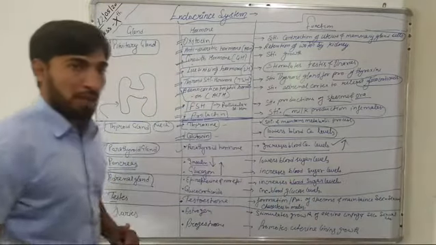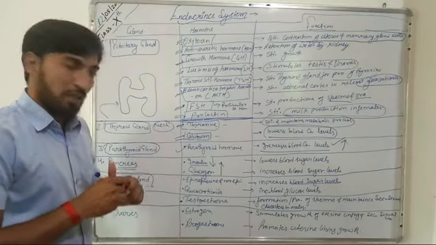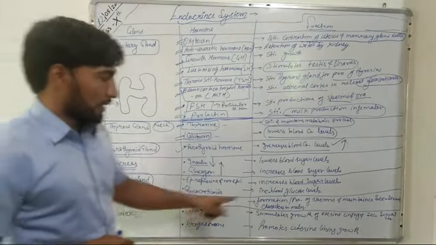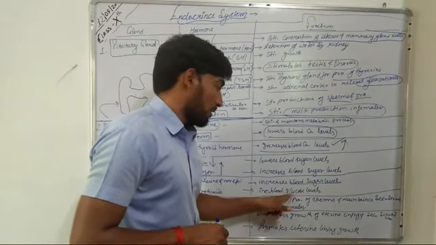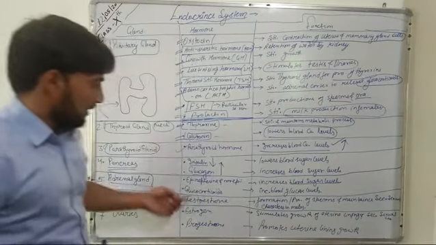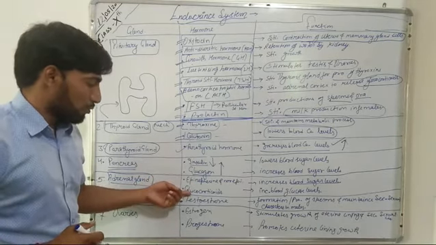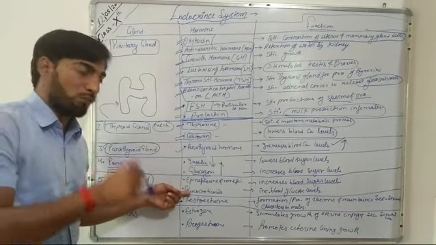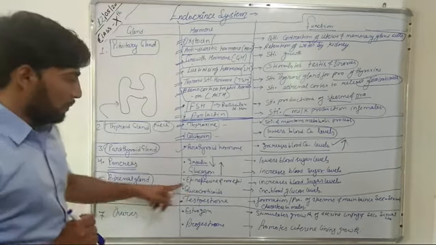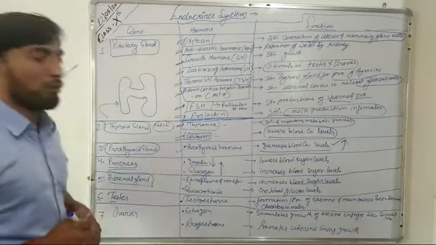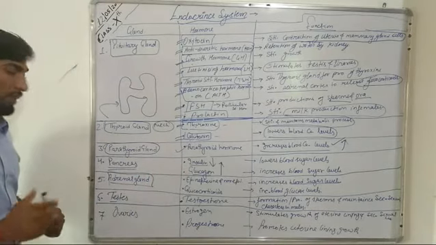Again, epinephrine and norepinephrine control the blood sugar levels, and glucocorticoids increase the blood glucose levels. So epinephrine deals with the blood sugar levels, whereas glucocorticoids deal with the blood glucose levels. So epinephrine increases the blood sugar levels, and glucocorticoids increase the blood glucose levels.